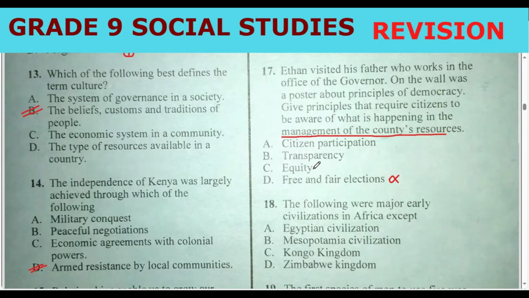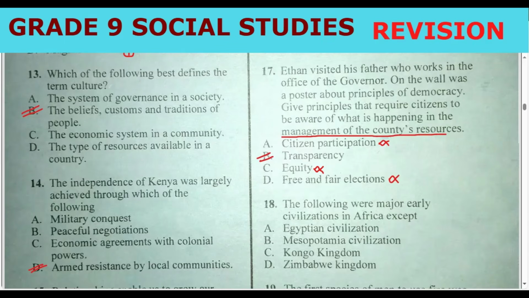This is under distribution of resources. Then we have citizen participation. This is when you are considering members' ideas on how to live. So the correct answer should be transparency, that the resources are managed well. We need transparency.